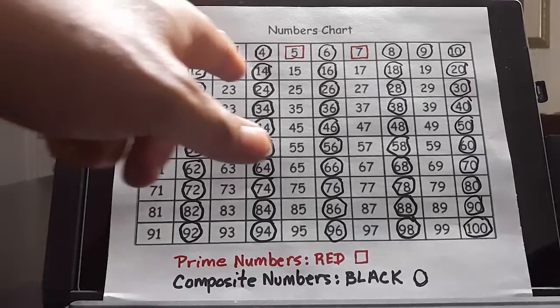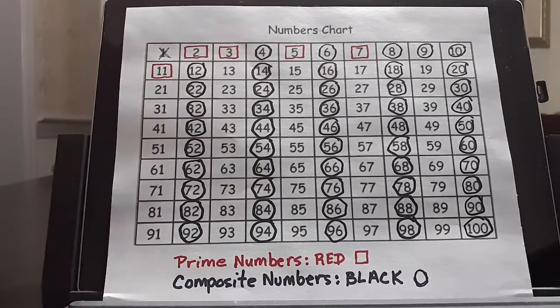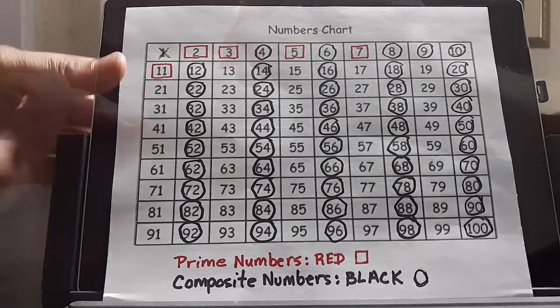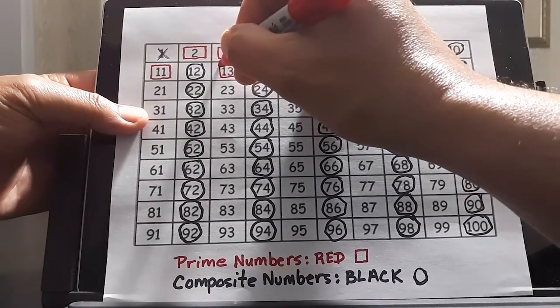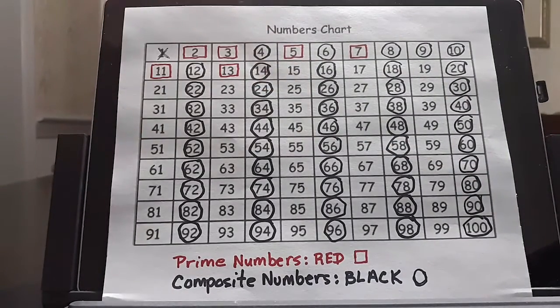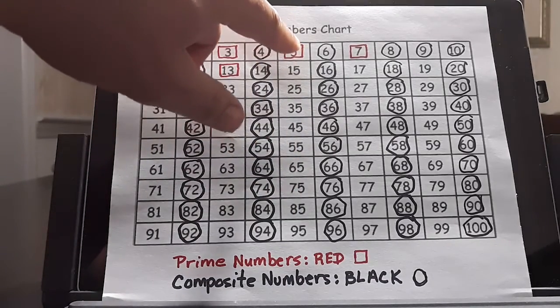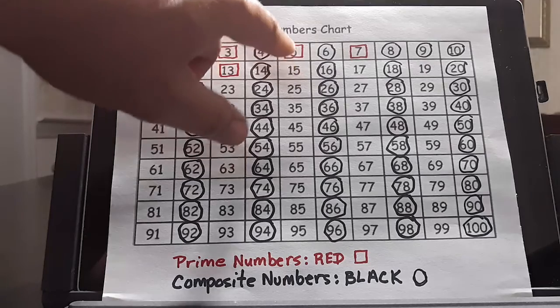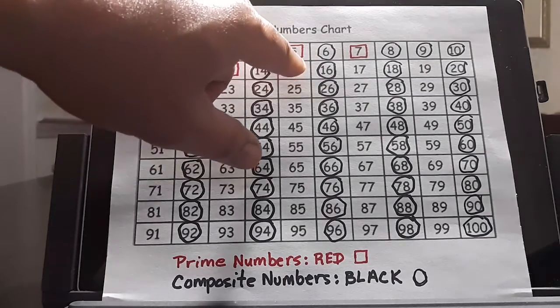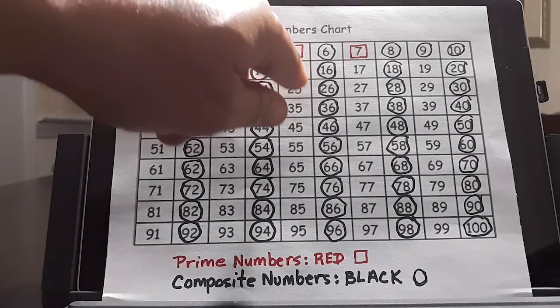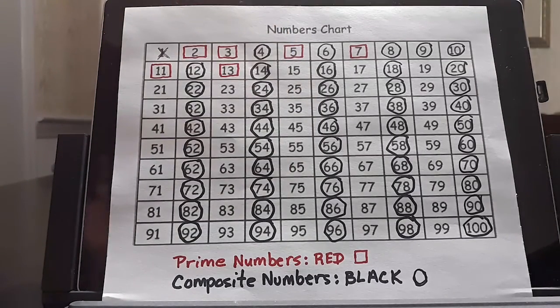So now let's continue with number 13. 13 is a prime number because it only has 2 factors, 13 and 1. We can remember that any number ending in 5, other than 5 itself, are all composite numbers because we can divide all these numbers by 5 and get an exact number and no remainder left over.